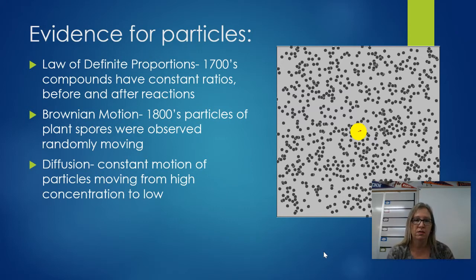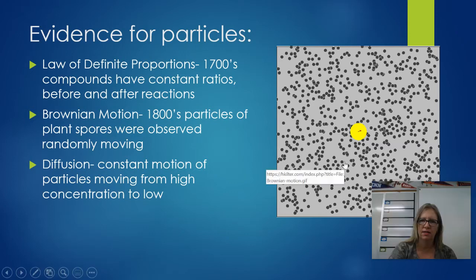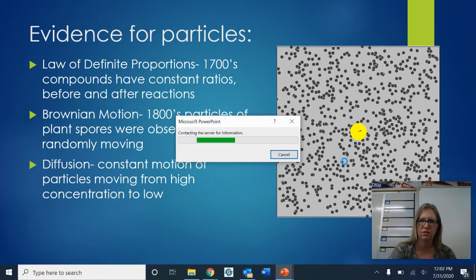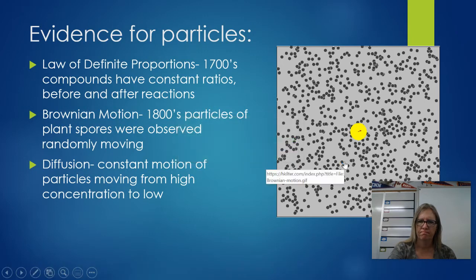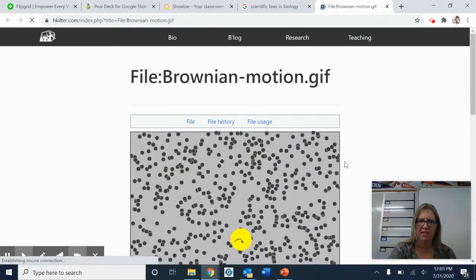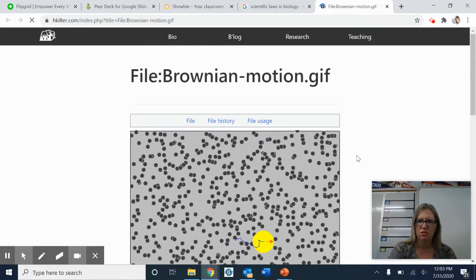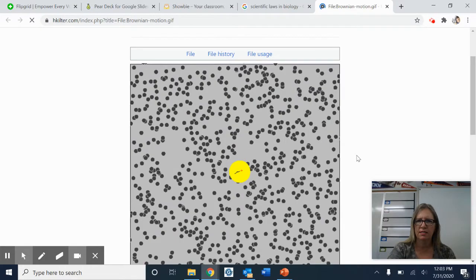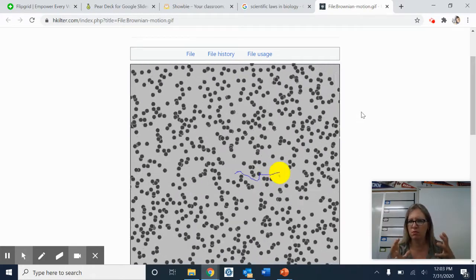In the 1800s, this idea of Brownian motion was developed. It's this idea that the particles are constantly moving. It came from observations of plant spores, and it kind of looks like this. So let's watch this little video here. There we go. So even if you can't see the particles, they are moving, okay?